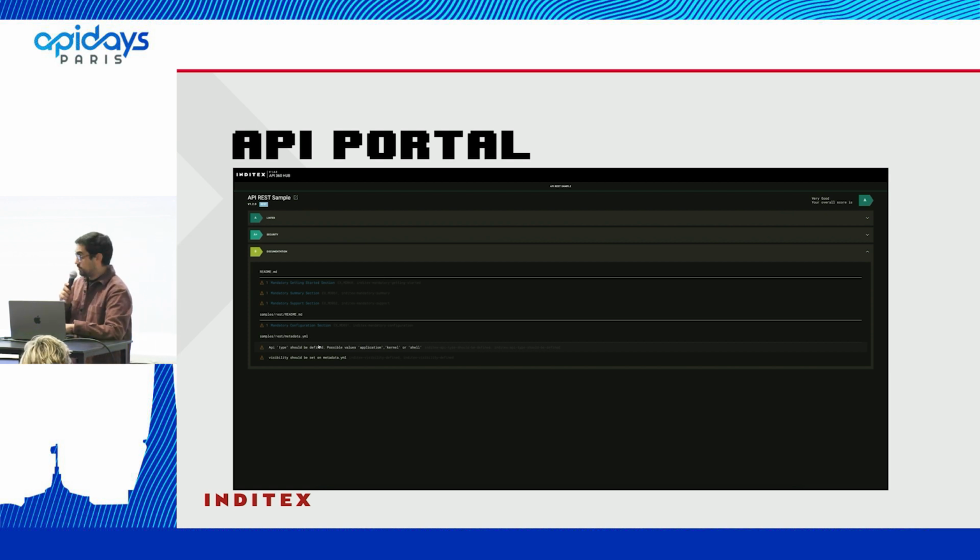Okay, that's what I meant when I said that we have empowered the API portal. Let's see how we can fix it, not only with the code, which is how a developer can do it, but also with the API portal.